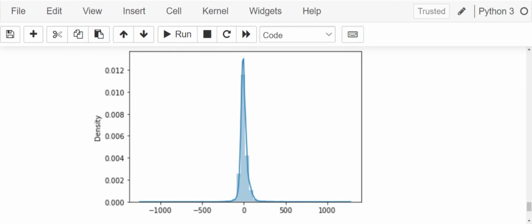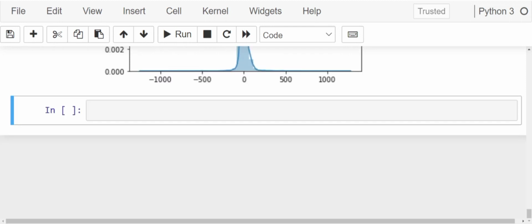Now let's look at the parameters mean squared error, mean absolute error and R2 score or R squared. How do we do that? We will import mean absolute error and mean squared error from the sklearn library. Let's write it.